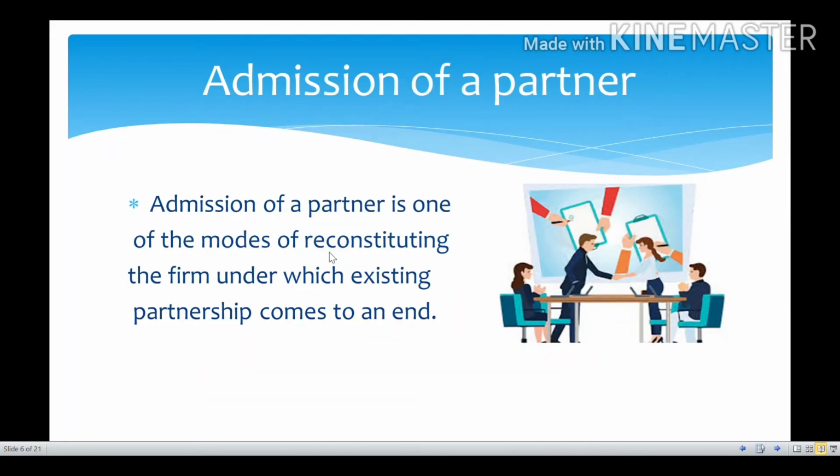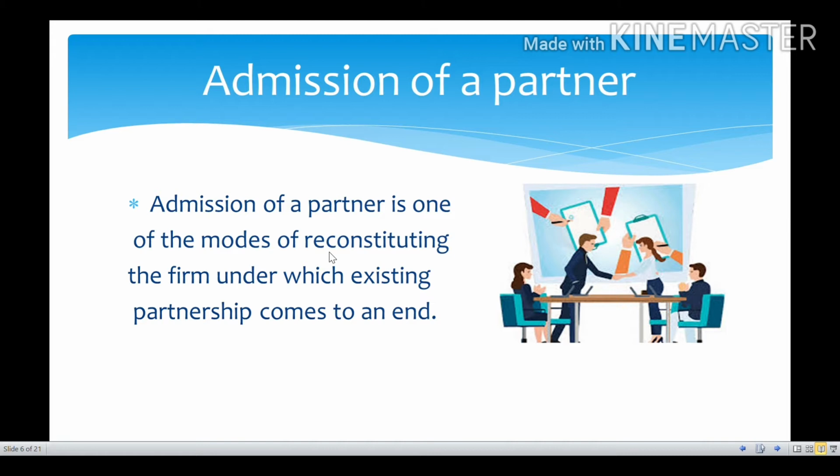In today's lecture, we are going to study about admission of a partner. In the previous class, we have studied what is partnership actually and what are kinds of partners. And next, we are going to study in this part 3 admission of a partner. So, admission of a partner means whenever a new person is going to be admitted in a partnership firm, that is nothing but an admission of a partner.